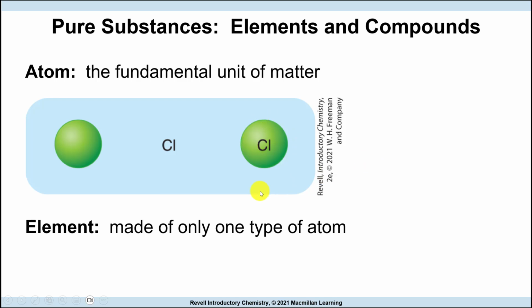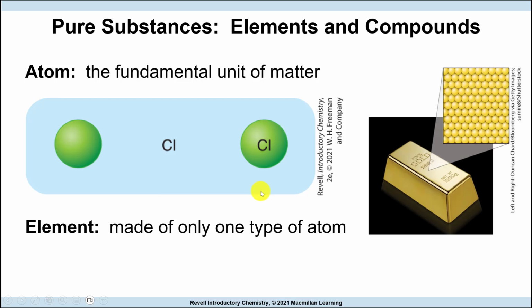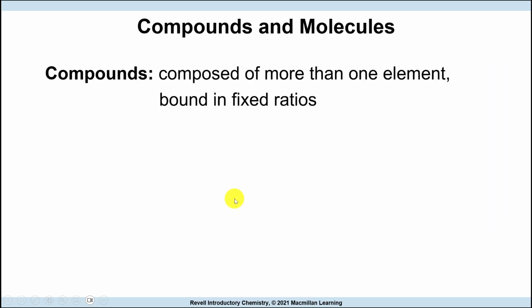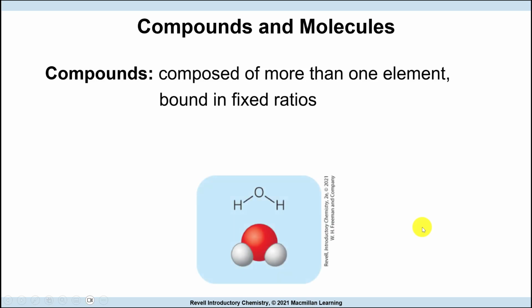But then if you have two or more different substances, you have what we're going to call a compound. So this is gold. Pure gold is just atoms of gold throughout. Compounds are composed of two or more elements that are chemically bonded together in a fixed ratio. For example, water is made of two hydrogen and one oxygen. That's a compound, because you have two different elements here.